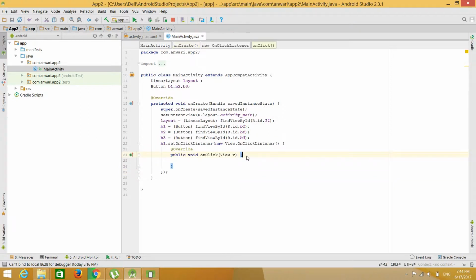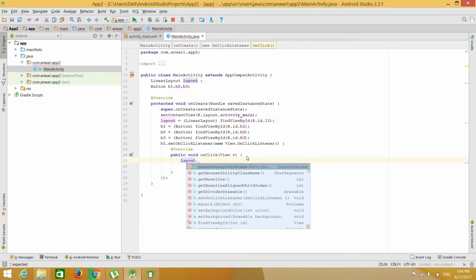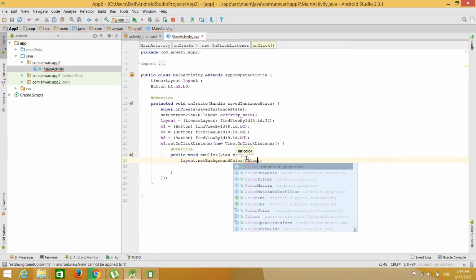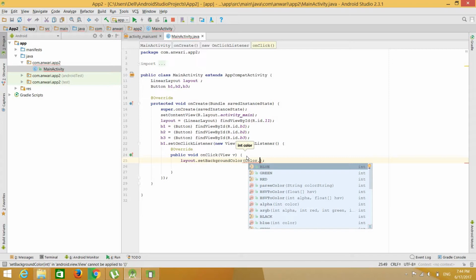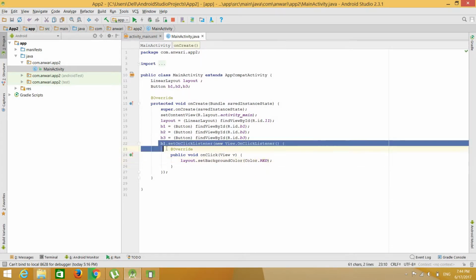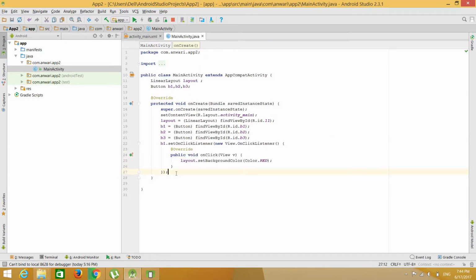So you can write your logic here like L layout dot set background color dot, the first button is for red, so we'll make the color red. Now this is for the first button. Do the same for the other buttons also. To take less time, I'm going to copy.